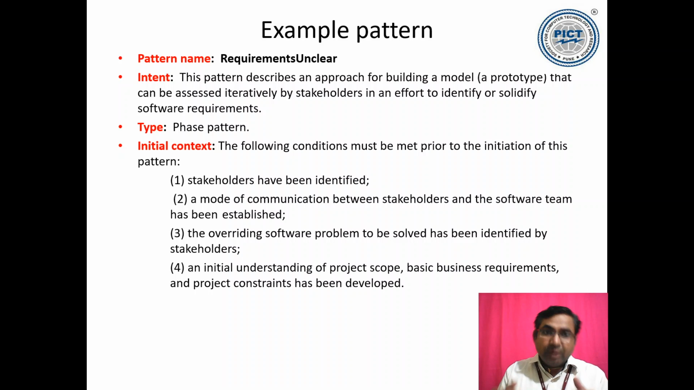So same example we are carrying here. Stakeholders have been identified, it's a prior requirement. A mode of communication is established between stakeholders and software team. So my development team as well as stakeholders have some way of communicating with each other, already established. Maybe meetings, phone calls, emails, maybe some online meeting mechanisms. The overriding software problem to be solved has been identified by the stakeholders. And an initial understanding of project scope, basic system requirements, business requirements, and project constraints has been developed.